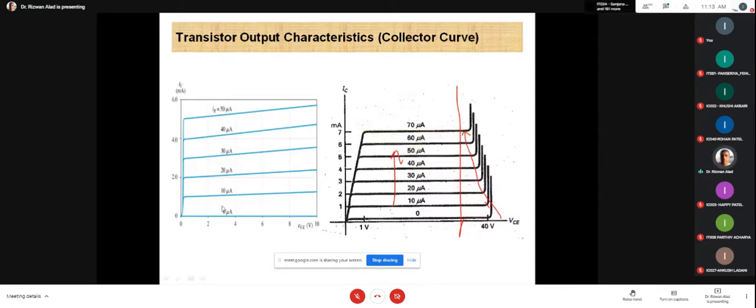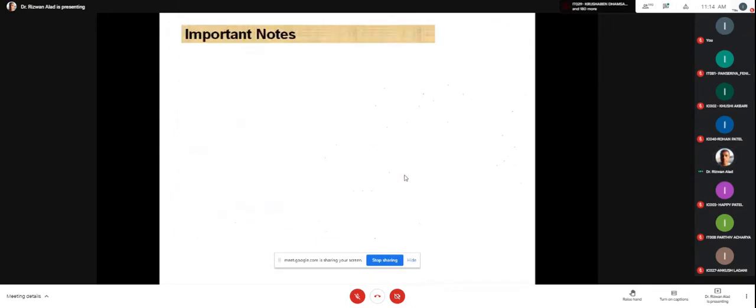Another difference is in this graph it is mentioned ideal one. It means 0 microampere is your IB and 0 milliampere is your IC. But here, 0 microampere IB is mentioned, but IC is slightly increasing from 0, because, as I told you, practically IC is never 0 because of the reverse saturation current. Is that clear? And this graph is mentioned in your textbook, that's why I have copied it from there. Is that clear? Kushi, is it clear?